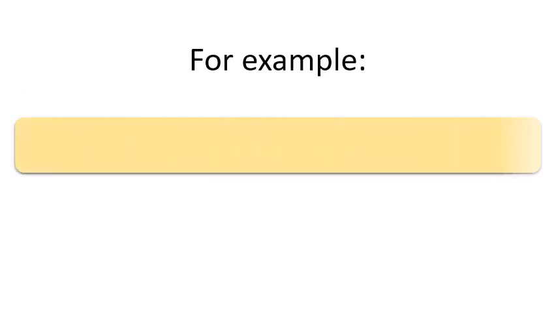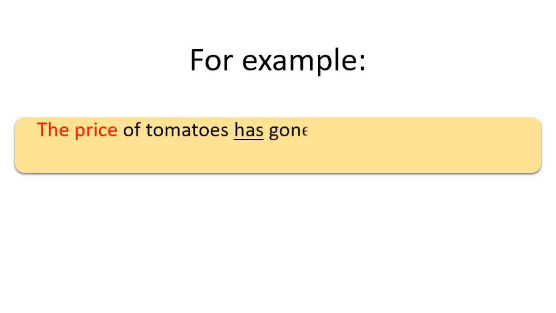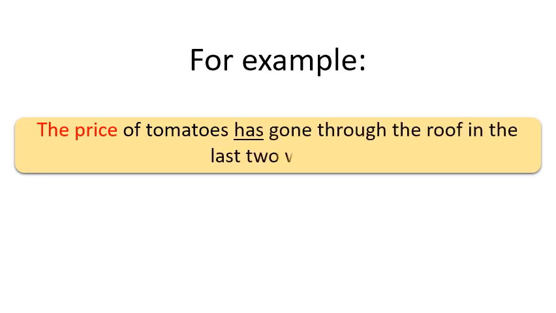To clarify it, let's see some examples. Number 1. The price of tomatoes has gone through the roof in the last 2 weeks. So here in the sentence, the price is a subject and has is a verb. And according to the subject, we have used the verb has, because the price is showing singular form. That's why we have used has.